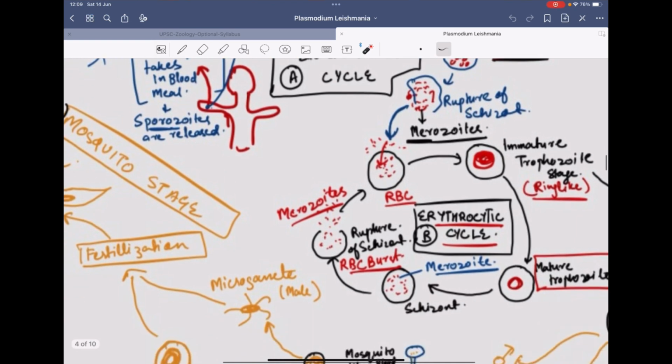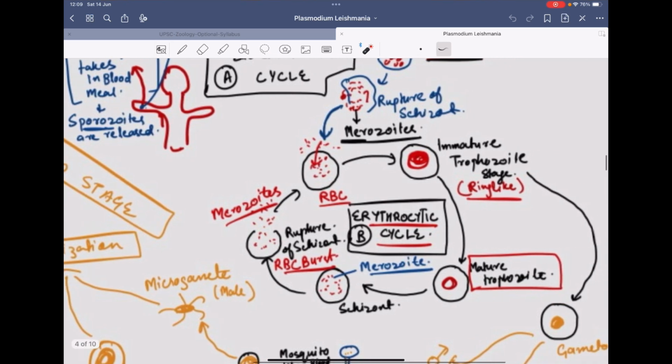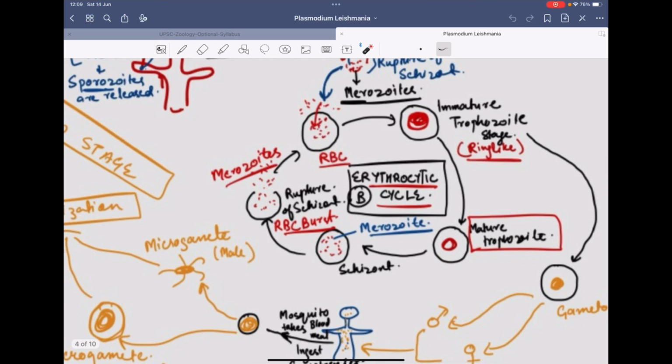So next, these merozoites will enter the RBC. Now this is the erythrocytic cycle happening in the RBC. They will enter the RBC, and there the immature trophozoite stage is developed, which is ring-like. This is also called the signet ring stage. You can see there is the immature trophozoite. It forms a ring-like structure.